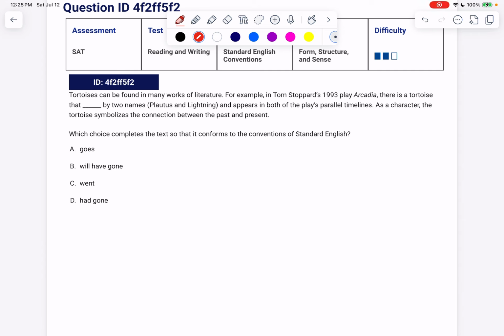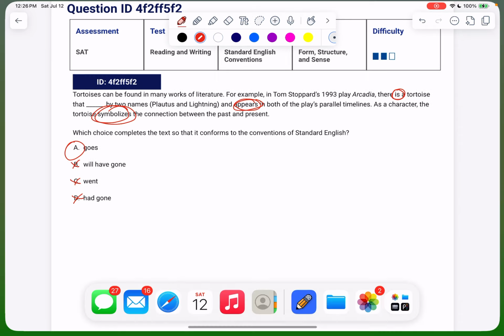So I want us to remember that even though we have can be found here, we need to always refer to plays in the present tense, which you'll notice they do, in case you didn't know that. There is a tortoise, appears is present tense, right? Symbolizes is present tense. So we want to go for present tense here. That gets rid of future, past, and past perfect. And we'll go with A here. Oops.